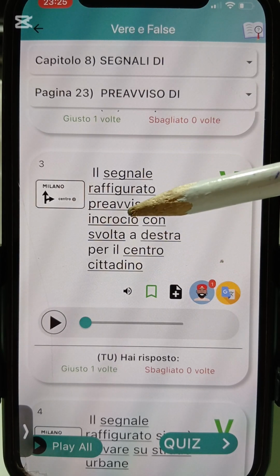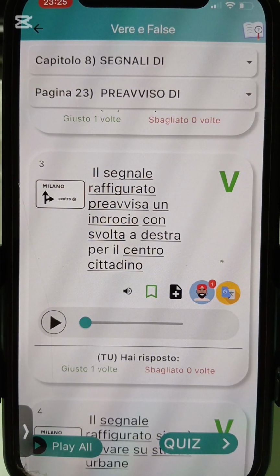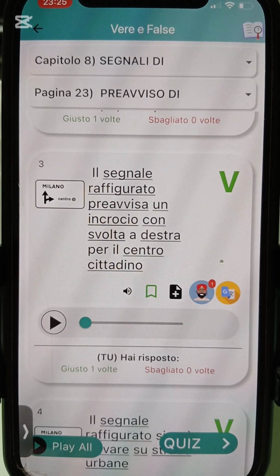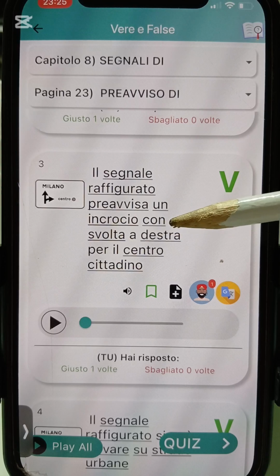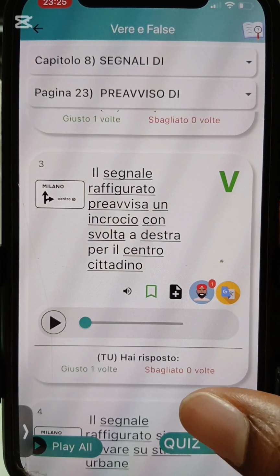It pre-warns you of a junction, incrocio is junction, with turning by your right for you to do what? Get to a junction. It tells you that you will reach a junction, and for you to get to Centro della Città, which is the city center, you need to turn to your right. A destra is your right. You need to turn to your right before you get to the city center. You get to a junction where you have to turn to your right to get to the city center. So that's what this one said.